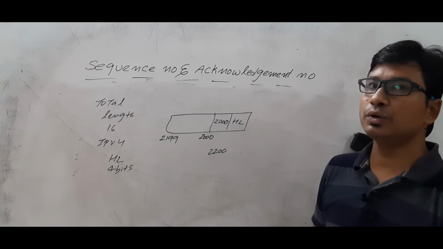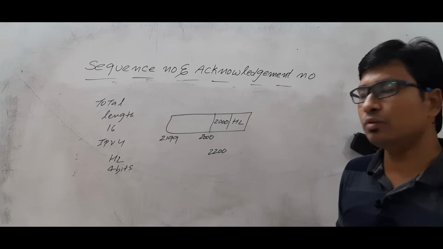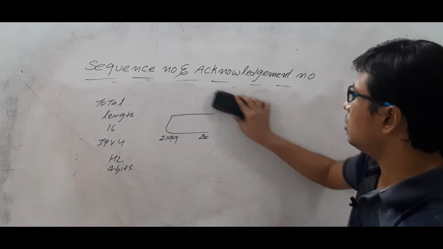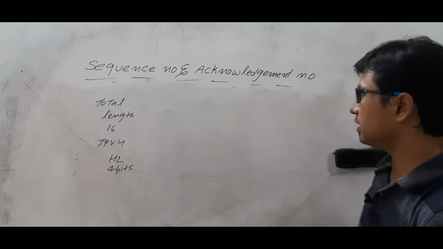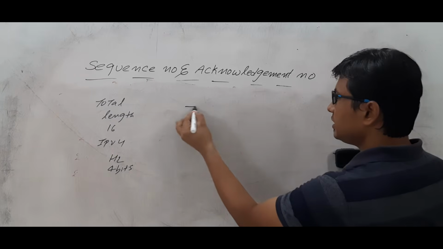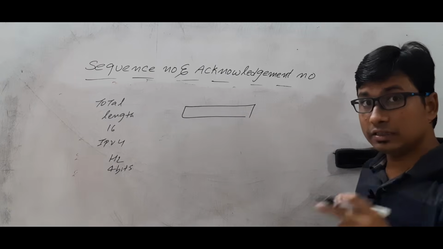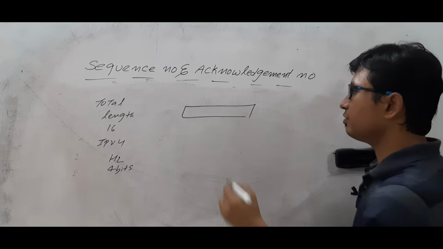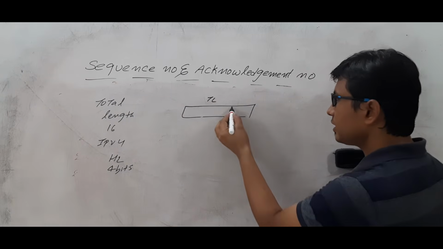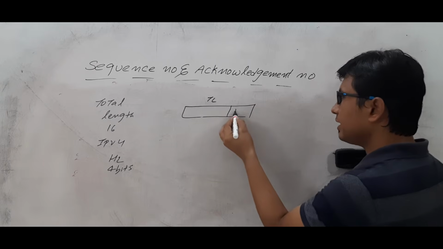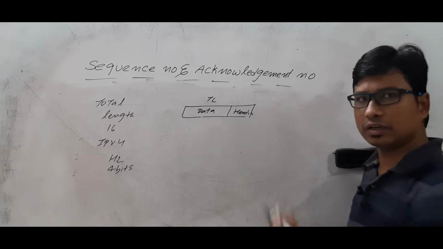However, we don't have any field called total length to identify the last byte. Then what will we do? Let me discuss what we will do to identify the last byte. Now remember one thing: the information will come from the transport layer. Am I right or wrong? I am talking from the sender's point of view. The sender will send the information from the transport layer, consisting of the TCP header and the data. Here we don't have any total length field.